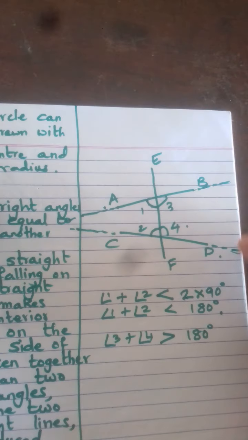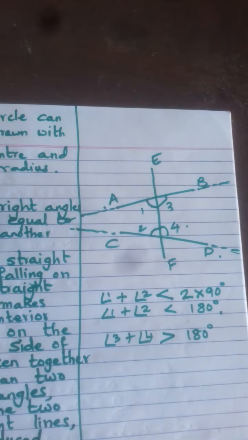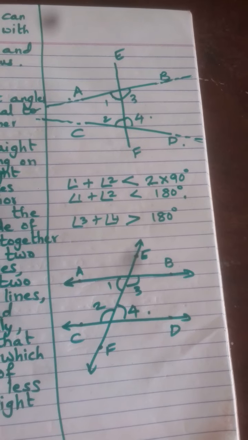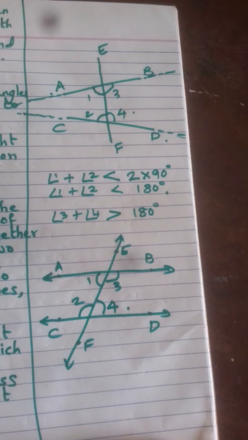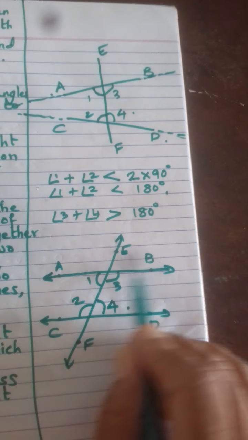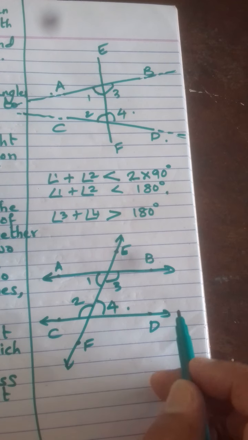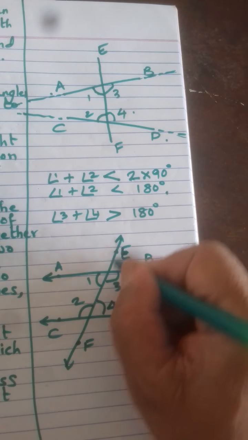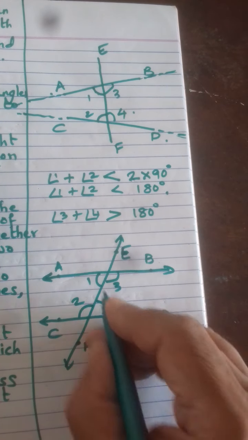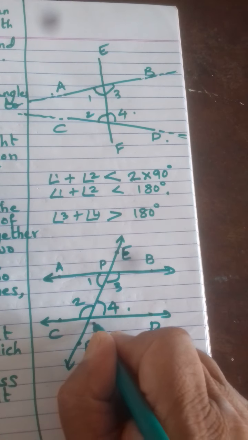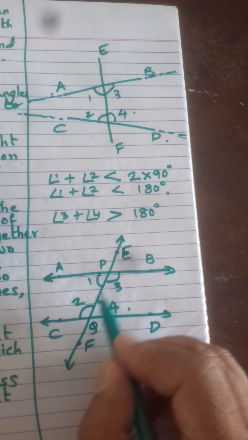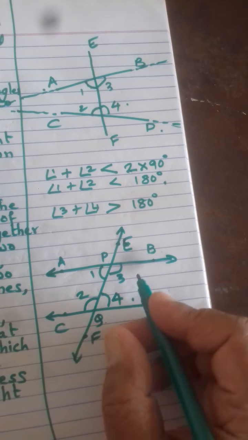Now this postulate gives a hint of parallel lines. I'll just show it to you. Suppose two lines AB and CD are there and a line EF intersects them, say at P and Q. Then the interior angles formed are angle 1, angle 2, angle 3, angle 4.